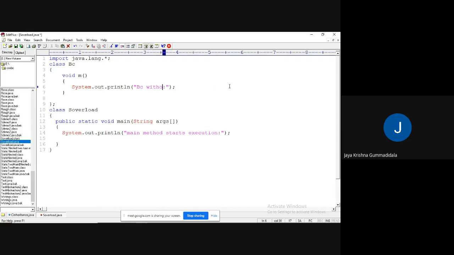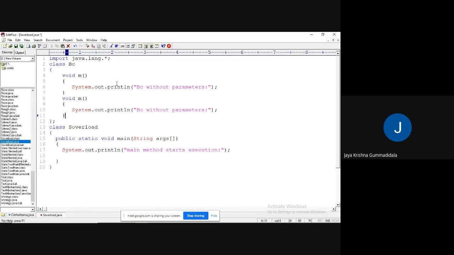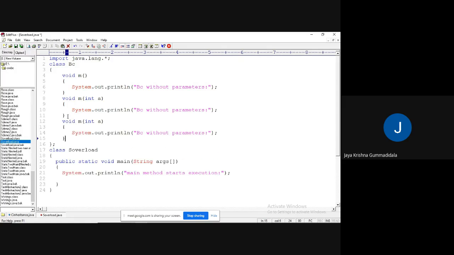Base class without parameters. Here I'm calling int a, base class with single parameter. Here I'm calling base class with double parameter.